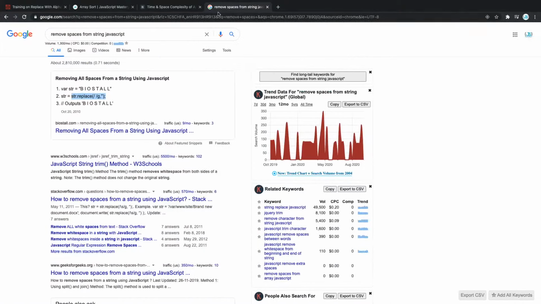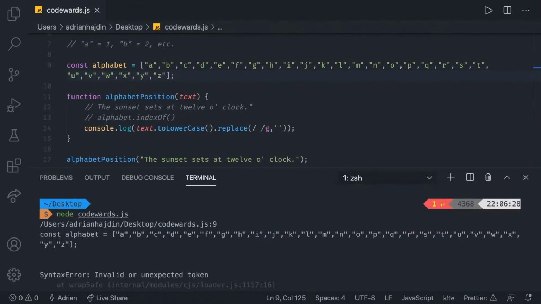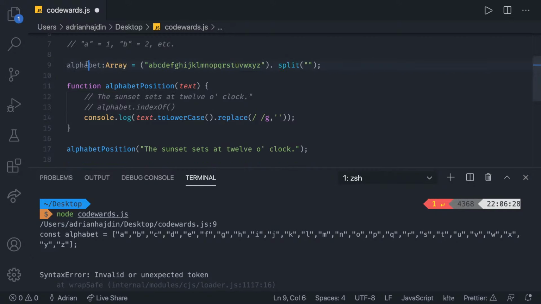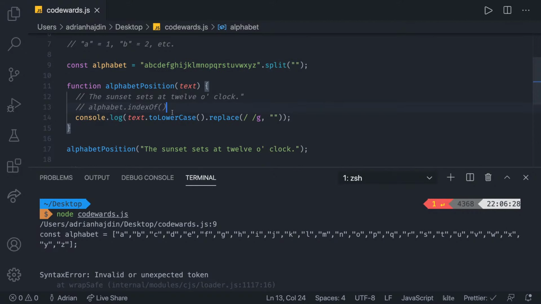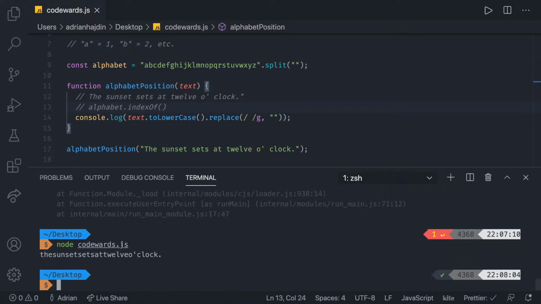We can also use the different one that we found. Should also work. Okay, let me take a look at that. Okay, we can also use this thing. Looks like this one doesn't work. So like this, alphabet, and then what we're going to do is say const alphabet is equal to the string of characters and simply split them like so to make them into an array. So if we do that now, let's see if this is going to do it. Let's call it one more time. There we go. The sunset, 12 o'clock.